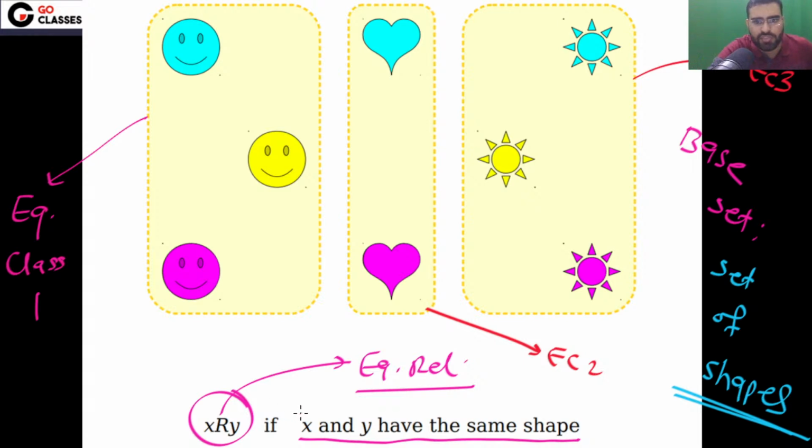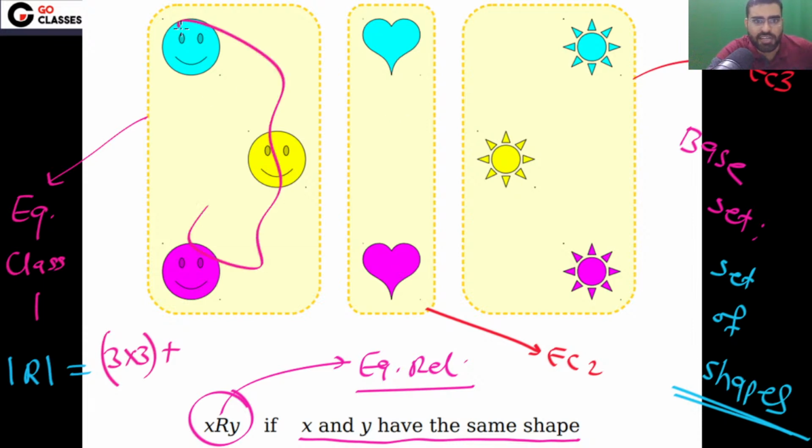What is the cardinality of this relation R? You can notice every element here will be related to itself, and to every other element in its class. So from this equivalence class you will get 3 into 3, 9 ordered pairs.